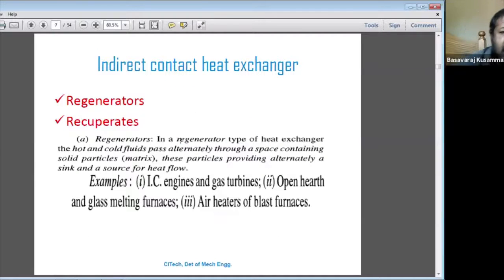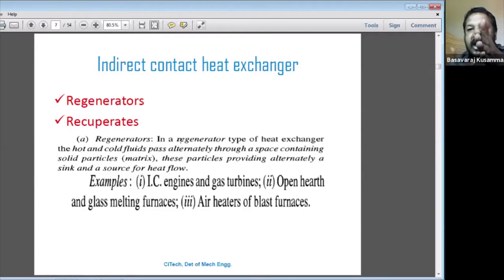Next one is the indirect contact heat exchanger. What is called an indirect contact heat exchanger? The meaning of the indirect contact heat exchanger is that there will be a wall between the cold and hot fluid. Understand? On this side of the wall, hot fluid will be flowing; on this side, cold water or cold fluid will be flowing.